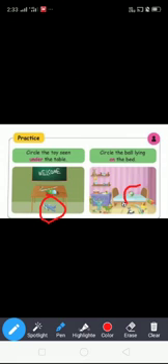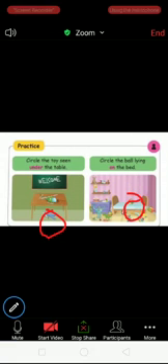Next, circle the ball lying on the bed. See this picture. Which ball is lying on the bed? This ball. So circle the ball.